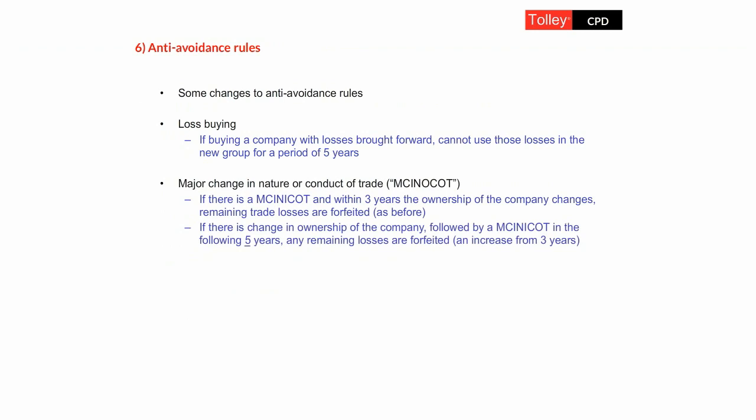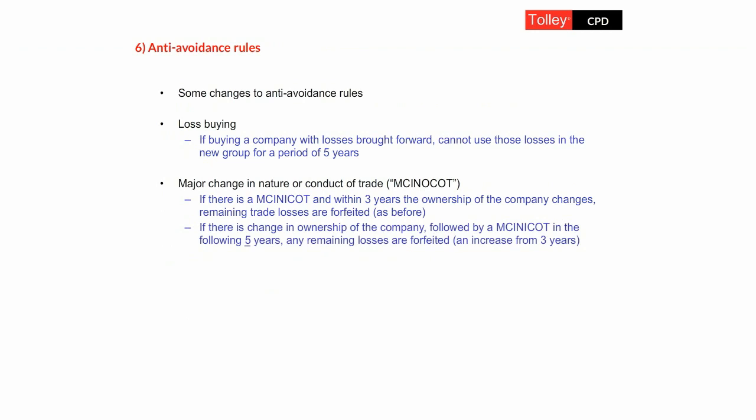forfeited. But if I sell you the company, and then you make a major change to the nature or conduct of the trade in the following 5 years, then any remaining losses at the date you make that major change will be forfeited. So they've extended that rule from 3 years to 5 years.